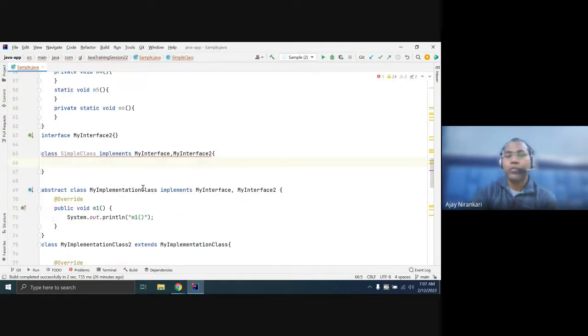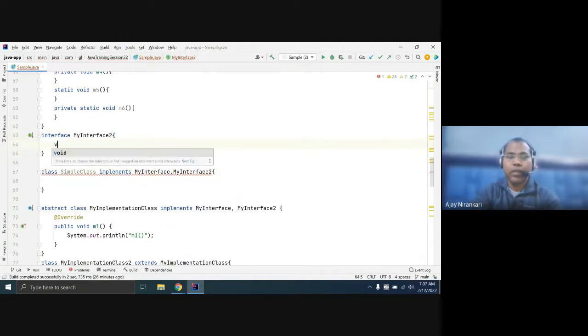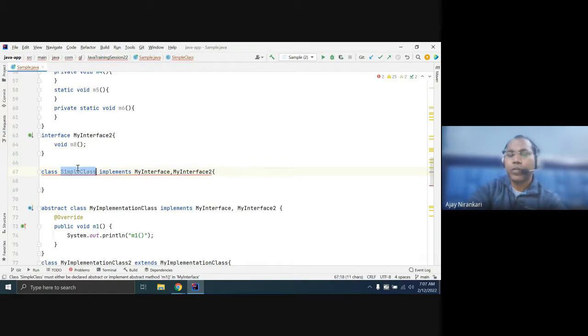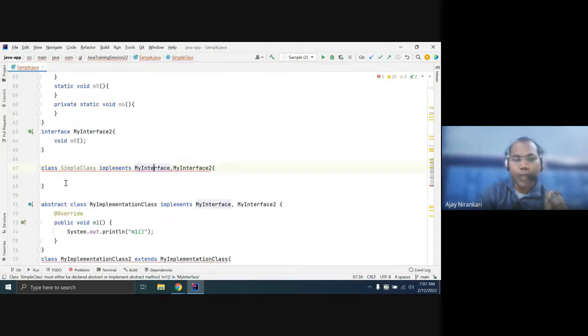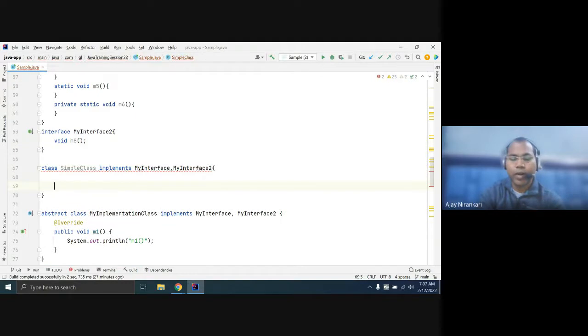But you have to ensure that whatever methods are defined inside, let's say here some method is defined like m8. So this class has the responsibility to implement all the incomplete methods of this interface and this interface. My interface contains the incomplete methods m1, m2 that you have to override here, right? Similarly, my interface 2 has one m8. So this class must override all abstract methods.